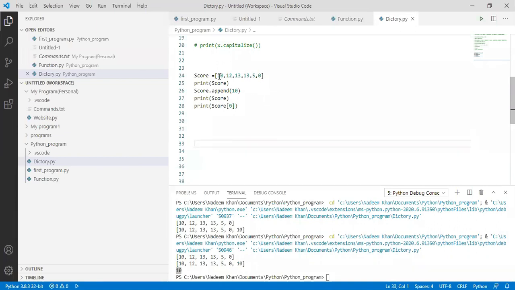The reason is the counting in programming language starts from 0. So for me the first item is 1, but for the program it's 0.